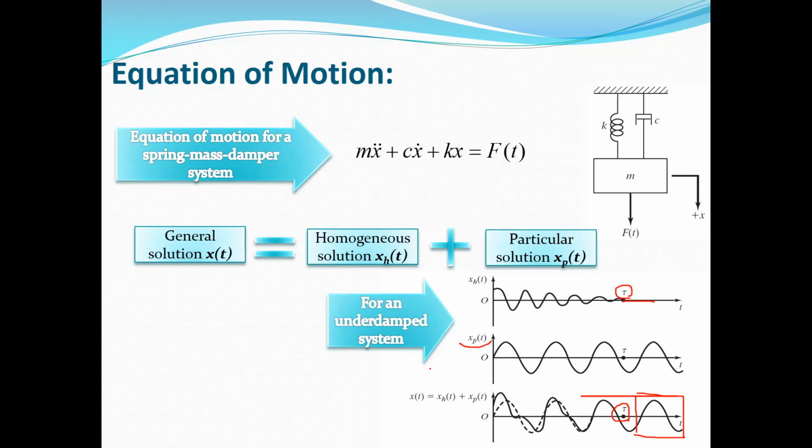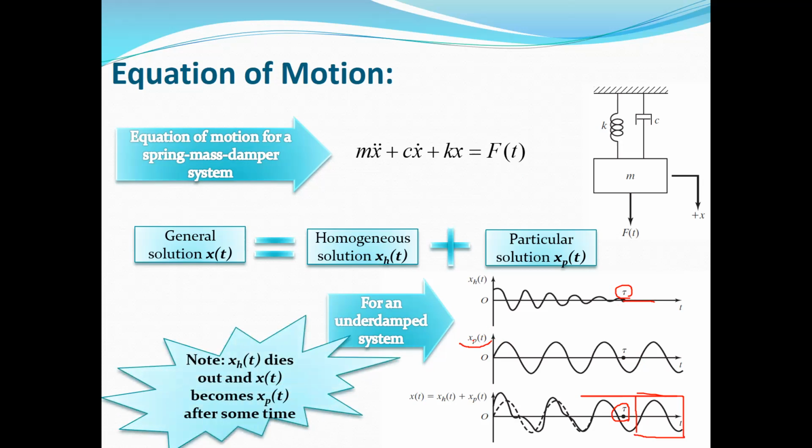So here you can see why we use these names for xp and xh, the particular and homogeneous responses. In vibrations, the homogeneous solution after a while will be 0, and it is called the transient solution.